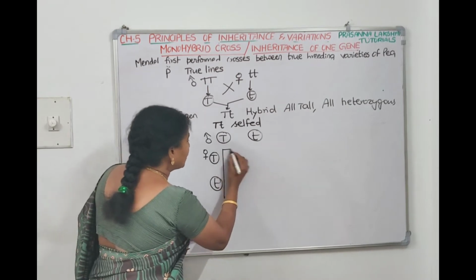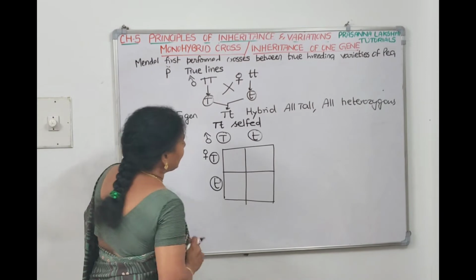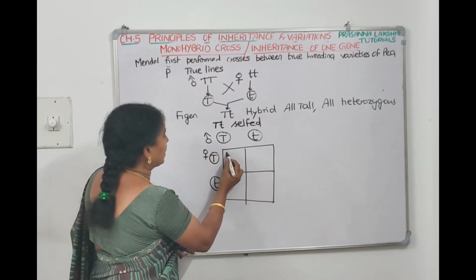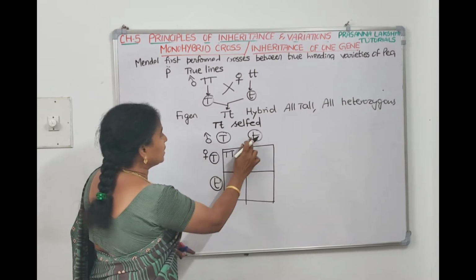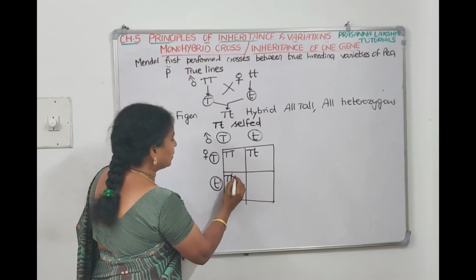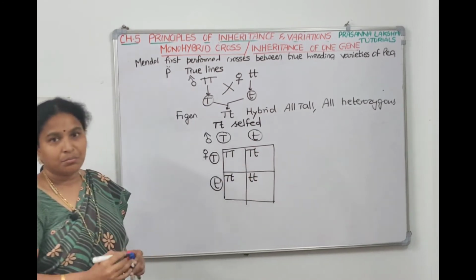So with 4 gametes, the Punnett square will have 4 boxes. Now we fill in the genotypes: capital T capital T will come here, capital T small t here, capital T small t here, and small t small t here. So this is the Punnett square.